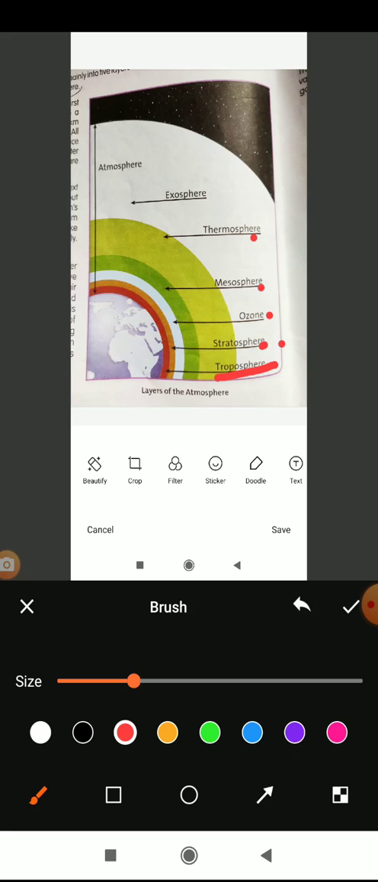Then next we have the thermosphere. The thermosphere is high in temperature, as it is coming to the space, so it is at high temperature. And it is helpful to us. How it is helpful: in this layer the radio communication takes place.